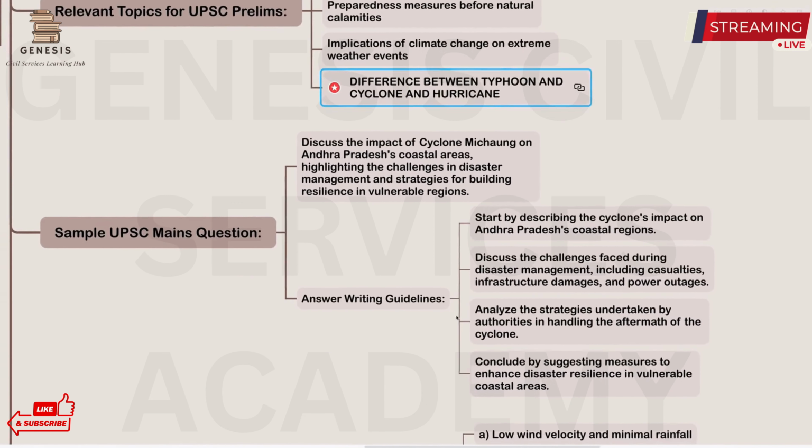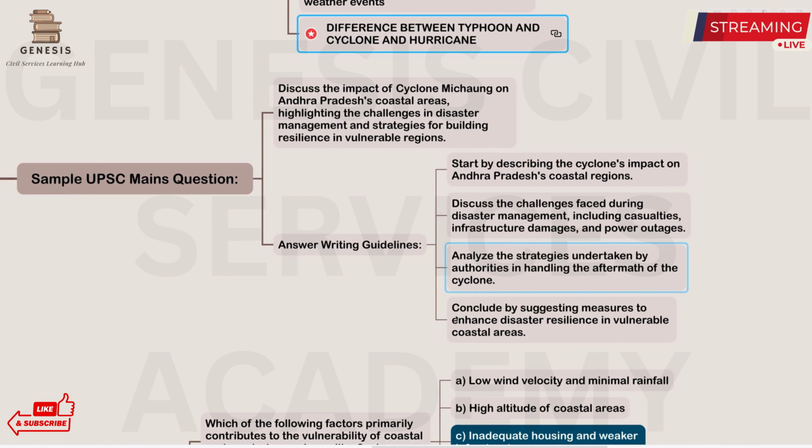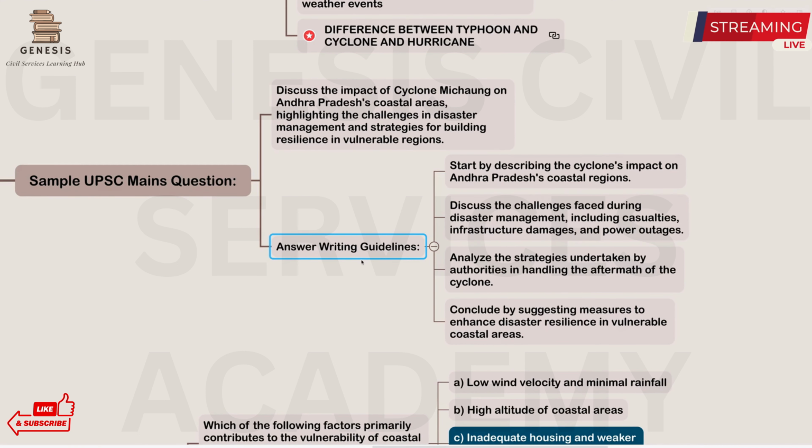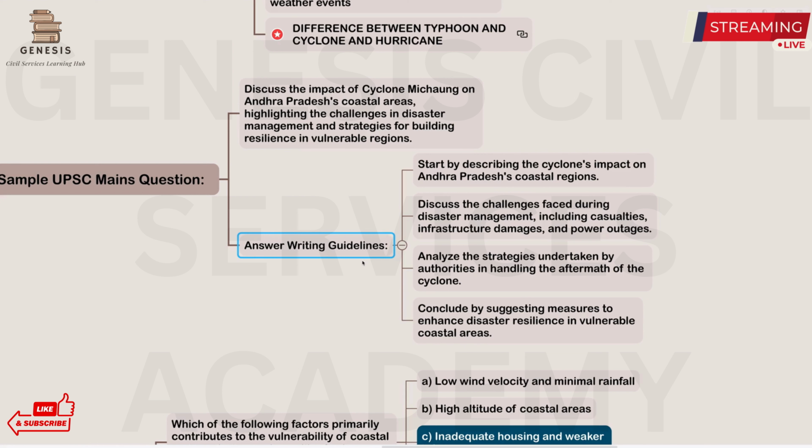Okay, so let us have a sample UPSC question related to this topic. Discuss the impact of the cyclone MICHAUNG on Andhra Pradesh coastal areas and highlight the challenges in disaster management and strategies for building resilience in vulnerable regions. When you are writing the answer, you need to start by describing the cyclone's impact on Andhra Pradesh's coastal regions. That is, what exactly was the impact?